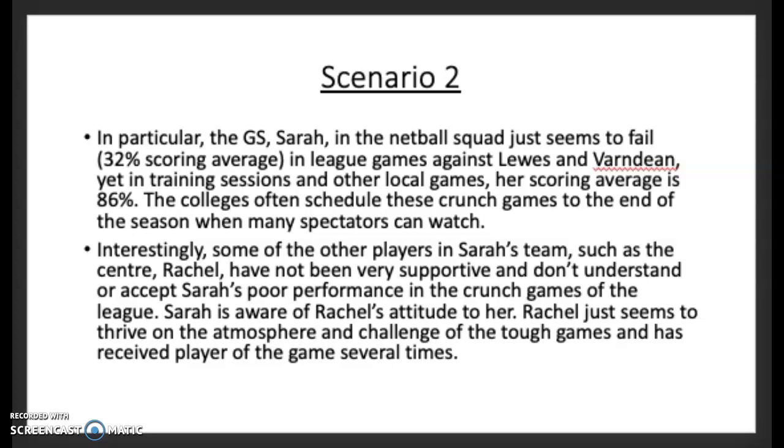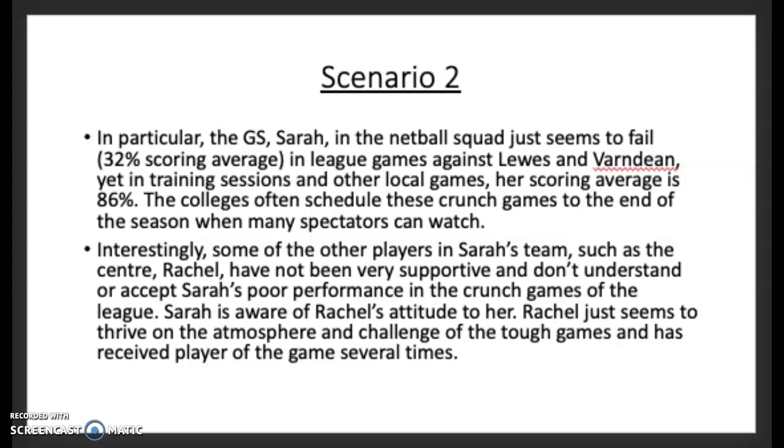Competitive anxiety may also affect Sarah's performance. This is because of a competitive situation, which is the crunch games, and a mix of competitive trait anxiety, which Sarah feels. She will then perceive both of these as a threat, and thus this will lead to competitive state anxiety. And we know that anxiety in high levels leads to a decrease in performance.